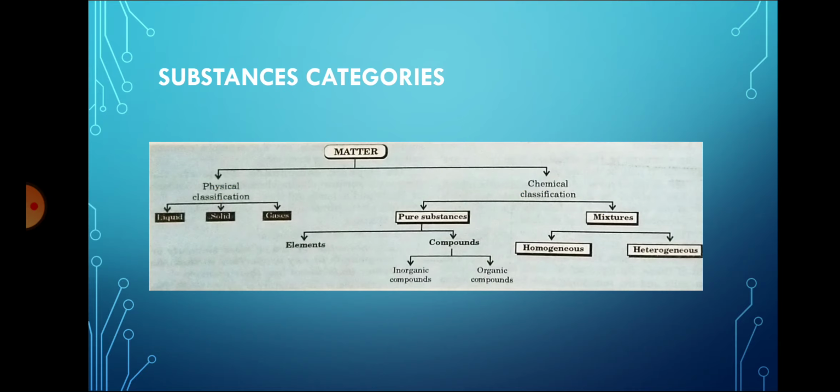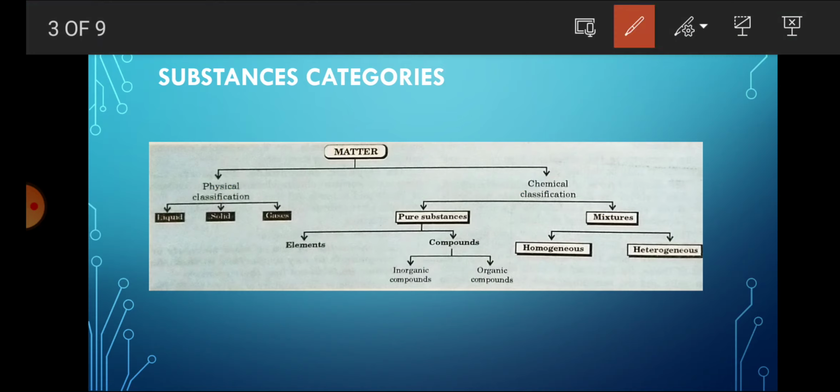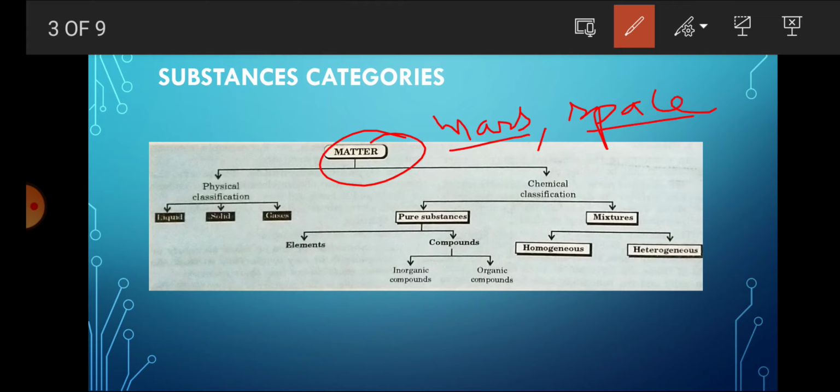Now next, there are some categories we have discussed, but I want to tell you once again that we have matter. What is matter? Matter is something that has mass and occupies space. There are two types of classification of matter: physical classification and chemical classification. In physical classification, we know that there are liquid, solid and gas.